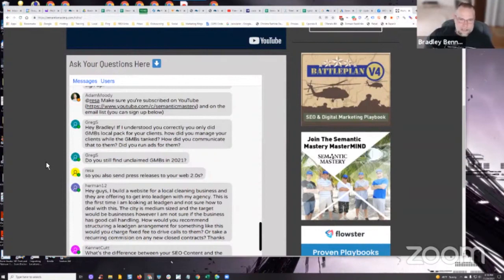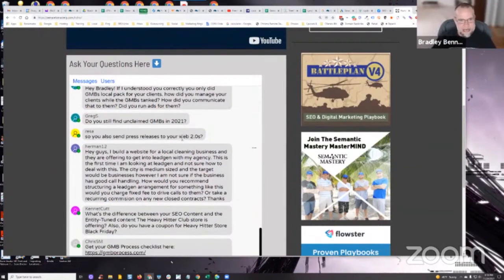So Web 2s, yeah, you can build links. The only thing I don't like to do is build from press releases to all the different tier 1 entity assets. I like to pick one and then just keep hitting that one over and over again. So like I said, the Google Business website or the G site. Those are two of my favorite targets for press releases now. So hopefully that makes sense.